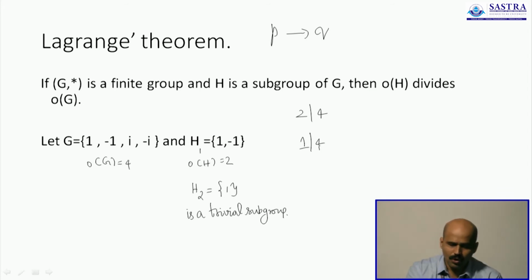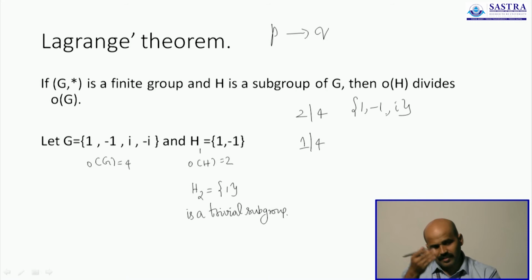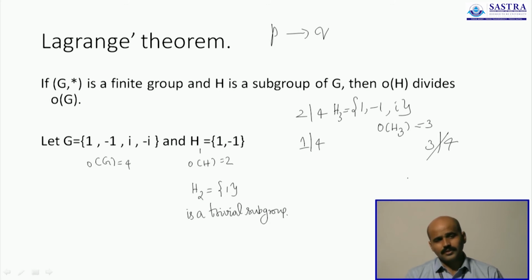Now I told you, I will show you why 1, minus 1, I will not form a subgroup. Obviously there is one reason, because I doesn't have its inverse within the set. But let us count the number of elements. Suppose this H3 is a subgroup. Then order of H3 is 3, and you know that 3 doesn't divide 4. 3 cannot divide 4. 3 is not a factor of 4.